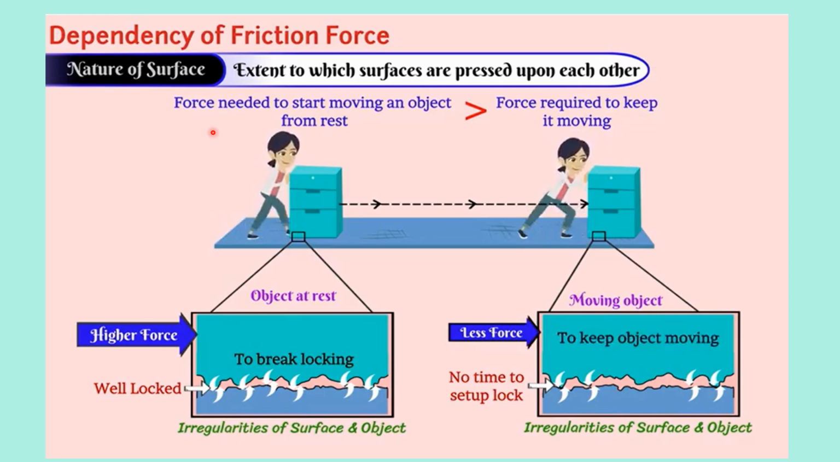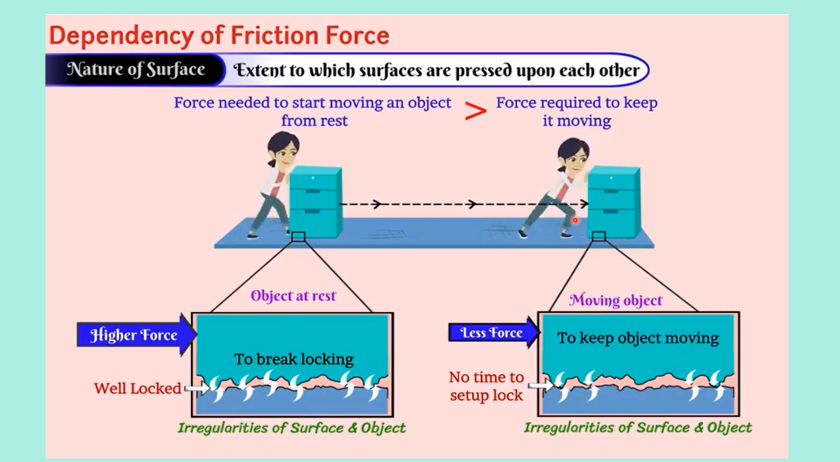Consider the next one. The force needed to start moving an object from rest is greater than the force required to keep it moving. Already you know, when the object comes in contact with the surface, it possesses a frictional force. When the object is at rest, it possesses higher frictional force, because the interlocking between the surface and object will be more. When the interlocking is more, the frictional force will be more. Therefore, you have to apply more pressure to break that interlock, so when the object is at rest, you need more force to make it move.